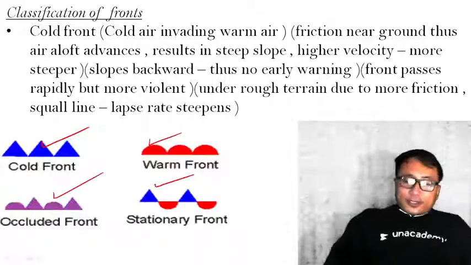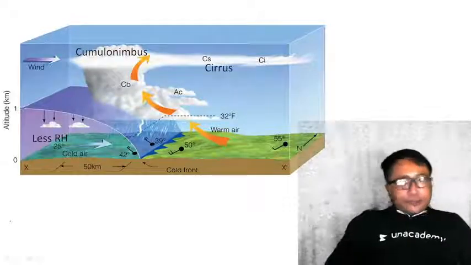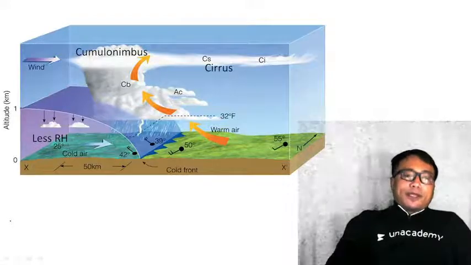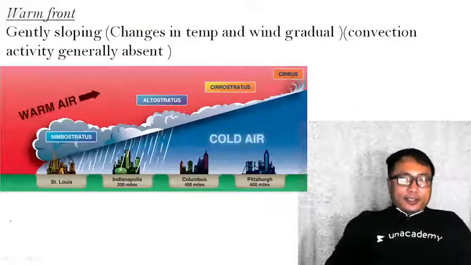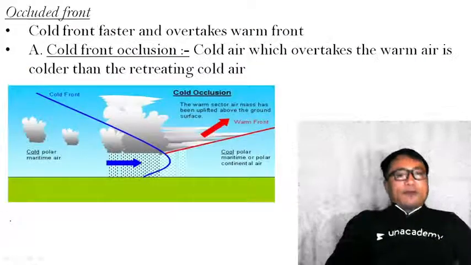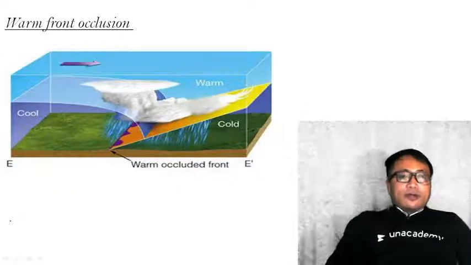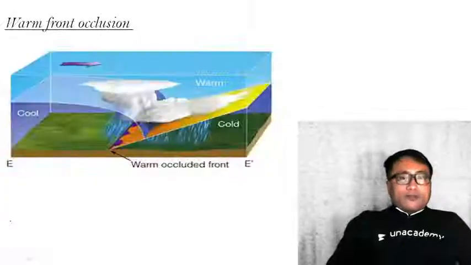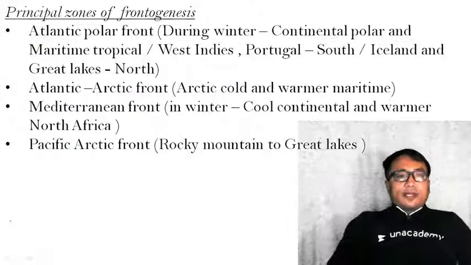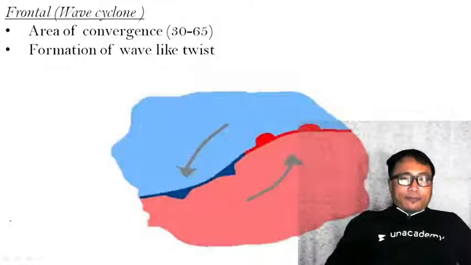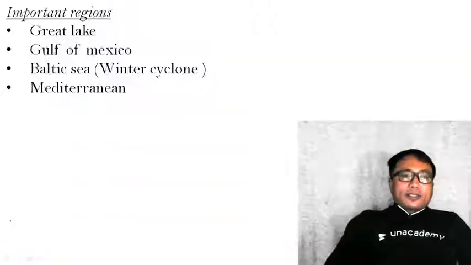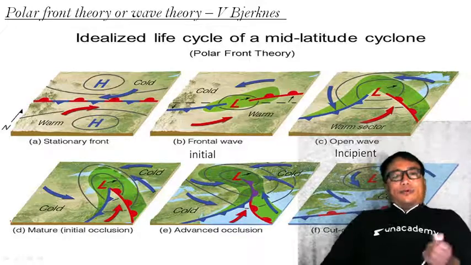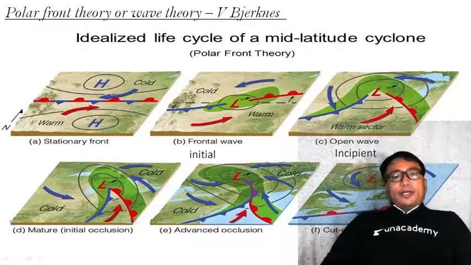Otherwise, there are many important details that you still need to learn, like the frontal characteristics, the type of weather associated with the frontal characteristics in different types of front: warm front, cold front, occluded front. Even occluded front can be cold front occlusion, warm front occlusion, stationary front, and how different types of temperate cyclones originate. That is the polar front theory or wave theory given by Bjerknes.